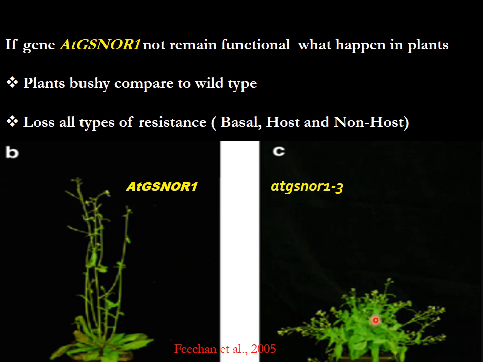This is the first physical change, and it is not only bushy but also lost its resistance against the pathogen, and not only one kind of resistance but all three types: host resistance, non-host resistance, and basal resistance. So it is established that ATGSNOR1 plays a crucial role in plant resistance, and this gene is associated with nitric oxide. So ultimately nitric oxide also plays a crucial role in plant resistance.